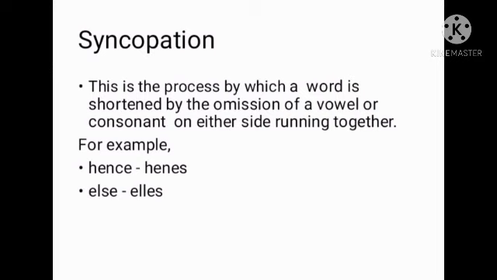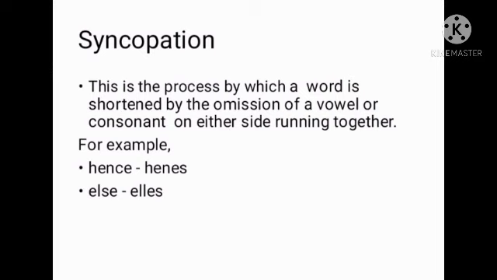Actually, the word hence is derived from the word hennes, having the spelling H-E-N-E-S. And by the process of syncopation, here two vowels are running together.